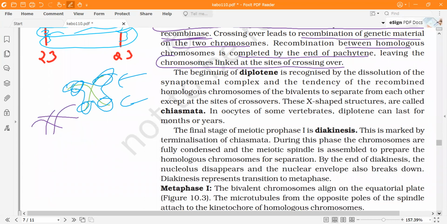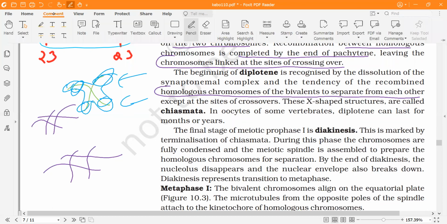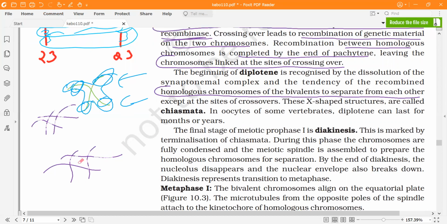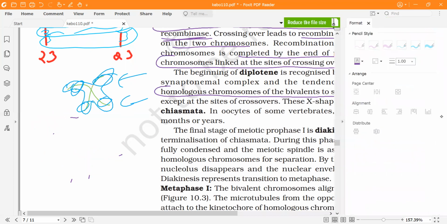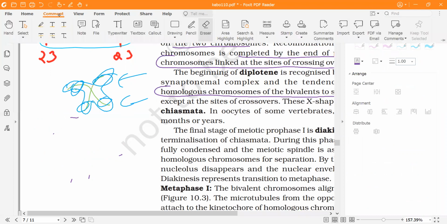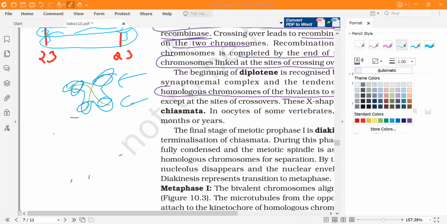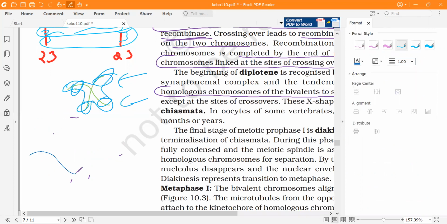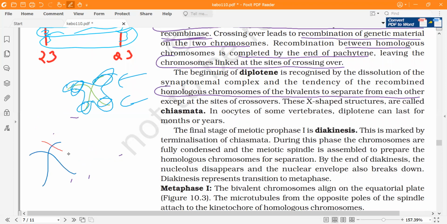Now in diplotene there is dissolution of this complex, and the bivalent or tetrad, see, there are tetrads, they start to separate. So this tetrad will start to separate, but still they are in contact like this. Let me show you with two different colors so it will be easier. This blue and red which we talked about. Let's say this is blue and this is red. The tetrad is still there, but they start to go away like this.